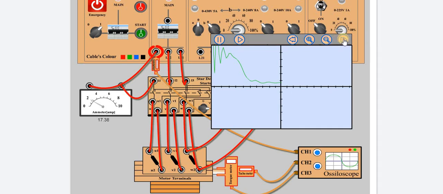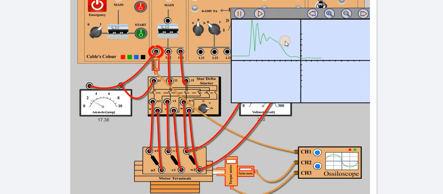If you go for delta, that's what you can see. Delta. These things happen. Now at what time will it get settled? Just play it. Clear. Now see, for star connect 0. Now it is stop, no response will come in.